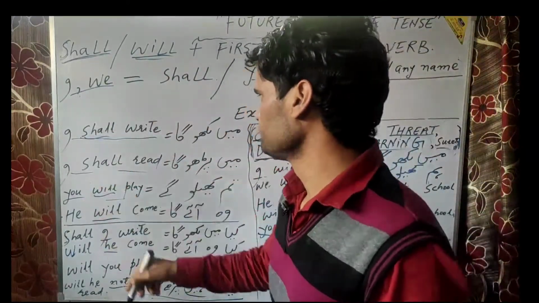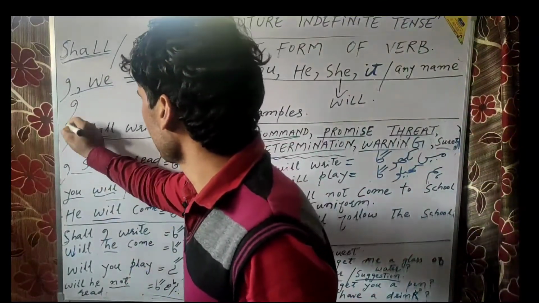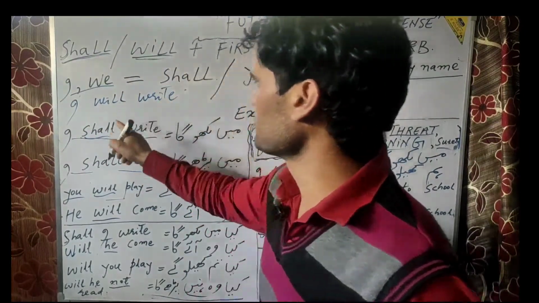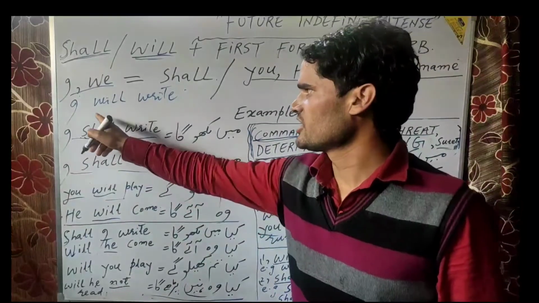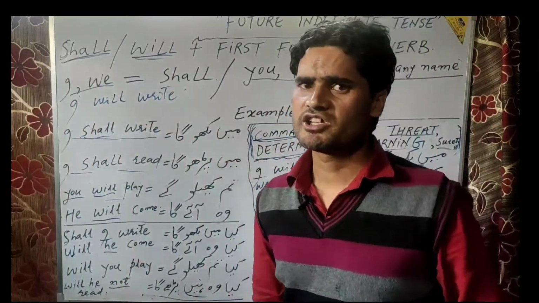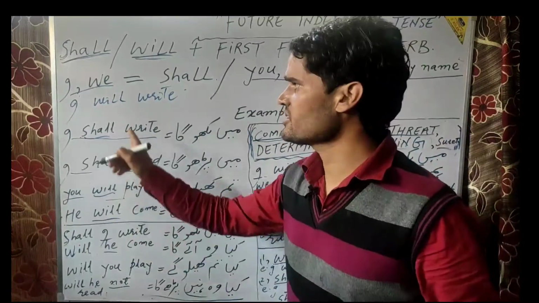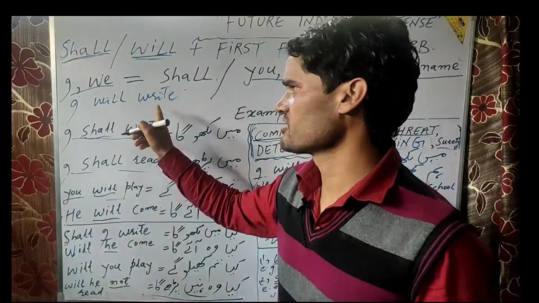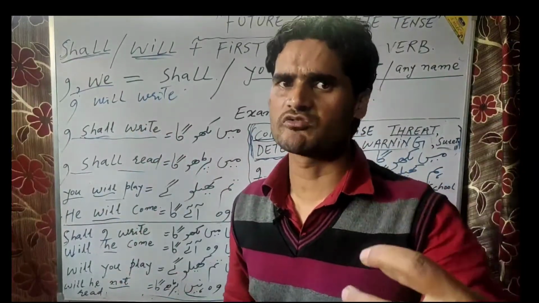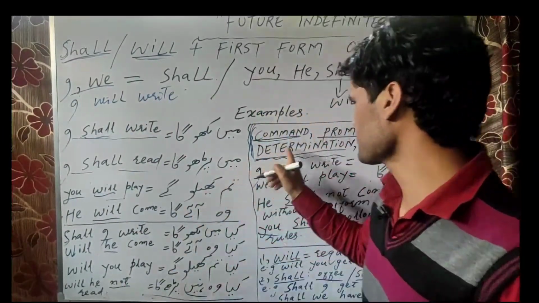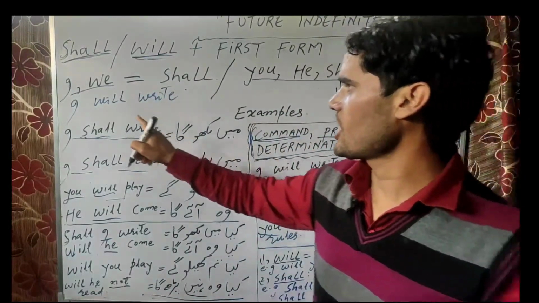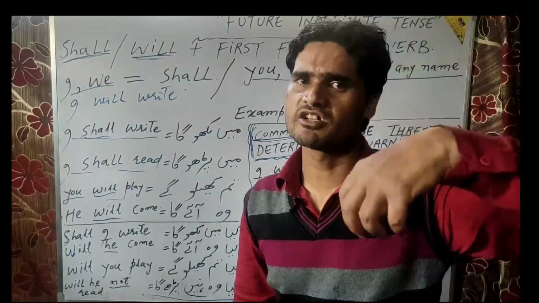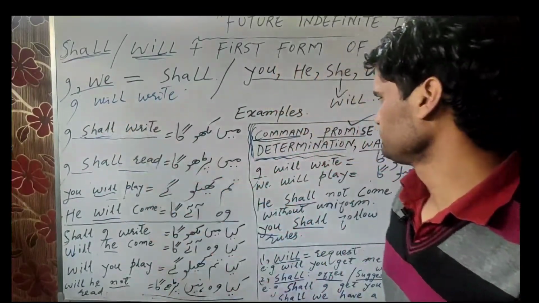For example, if I say I will write rather than the tense rule I shall write, it will give us the indication that I am going to surely write. It means that I assure you that I will certainly write, because it expresses the meaning of promise. I will write. It expresses the meaning that I will certainly write.